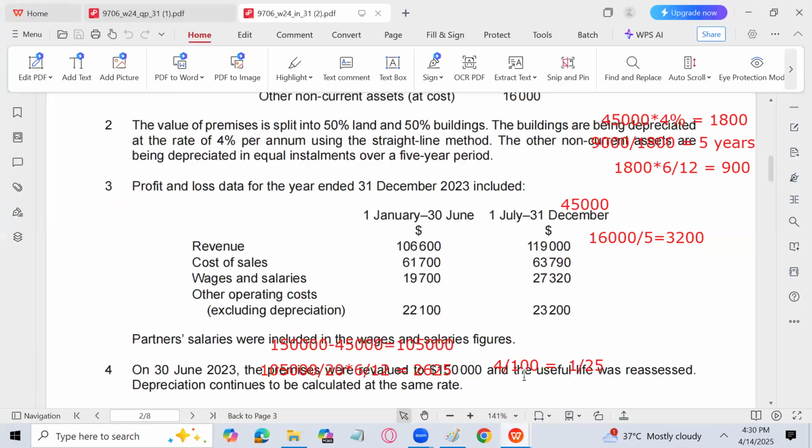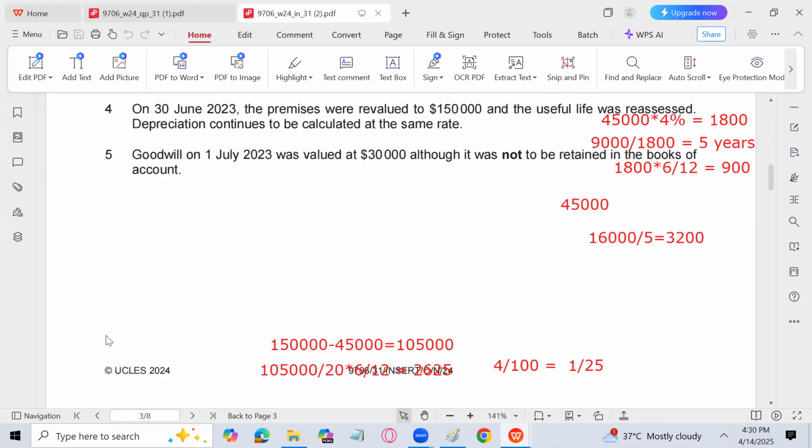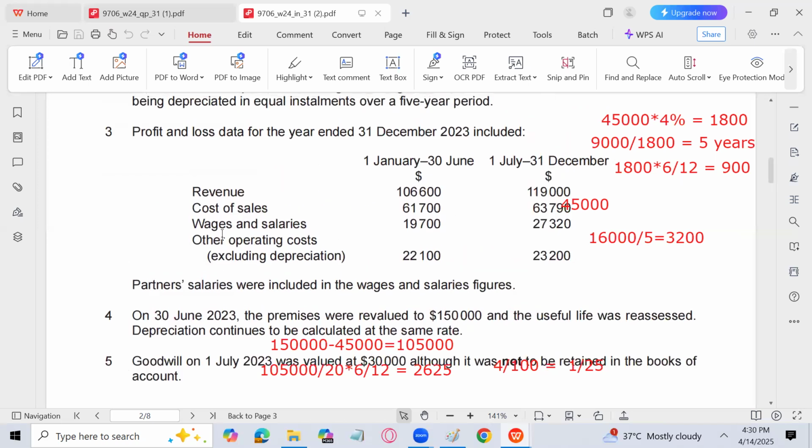Why, sir? Because the Angie salary is 10,000, so 50% should be recorded in the first 6 months. 5,000 we have wrongly added in the wages and salaries. So we will subtract 5,000. So 14,700 is the answer.